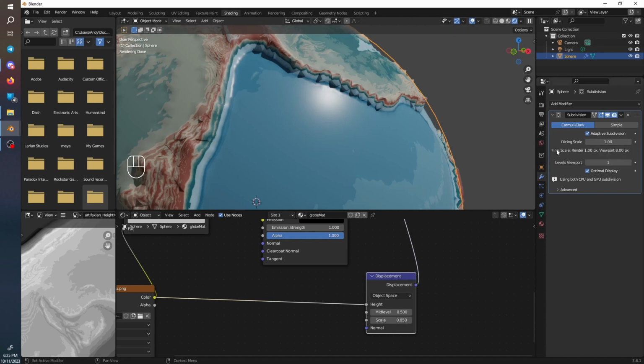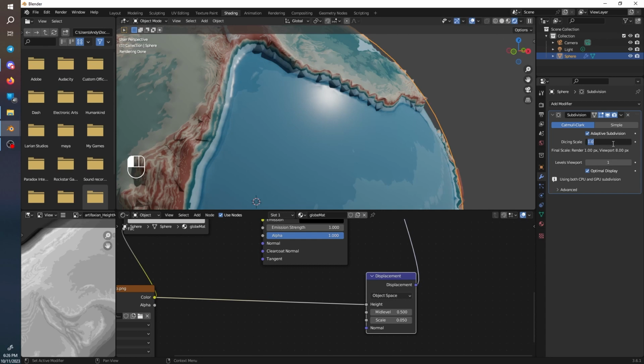Something you can notice is you have final scale, render 1 pixel, viewpoint 8 pixels. So basically, Blender will automatically reduce the resolution in this screen. So your final render will be higher resolution.